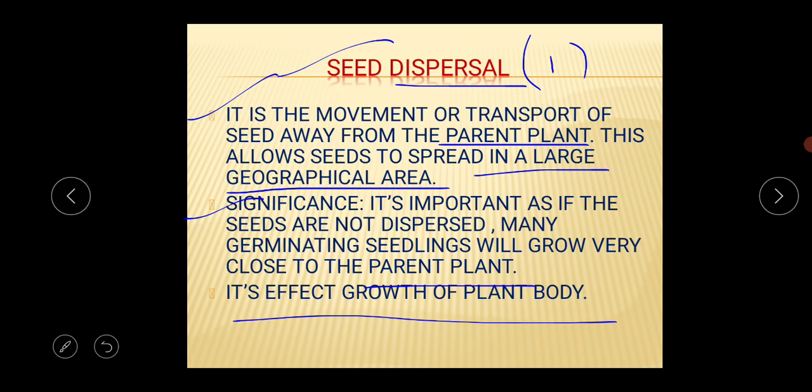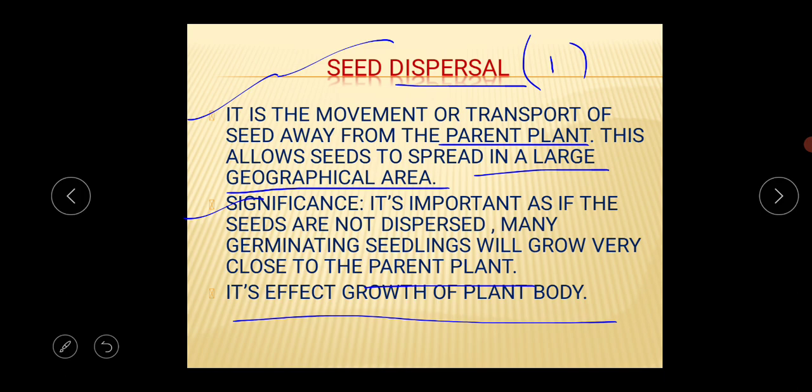Since all of these are important for plants to grow, the growth of the plants is affected. From this portion, this type of question may come: if seed dispersal is not taking place in the plant's life cycle, then what will be the main effect, or how is the growth of the plant body affected by seed dispersal?